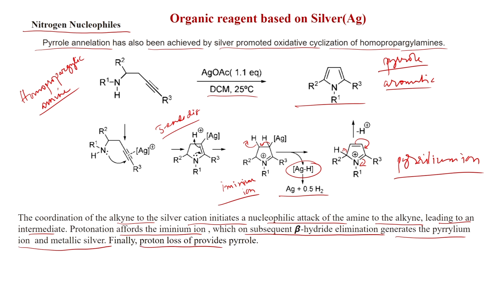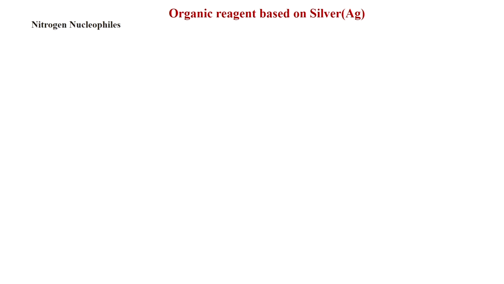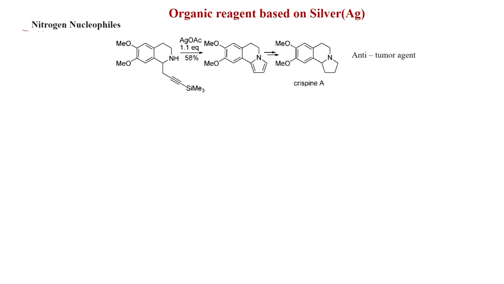So, this is very important. When you put homopropargylic amine with silver acetate, you can get the pyrrole, substituted pyrrole actually. This is 2,5-disubstituted pyrrole you can get very easily. This was published in Organic and Biomolecular Chemistry 2004. More examples of nitrogen nucleophiles. Here you can see the tetrahydroisoquinoline derivative, like this group is there, the triple bond has a trimethylsilyl group. Here also with silver acetate 1.1 equivalent you get this pyrrole formation.